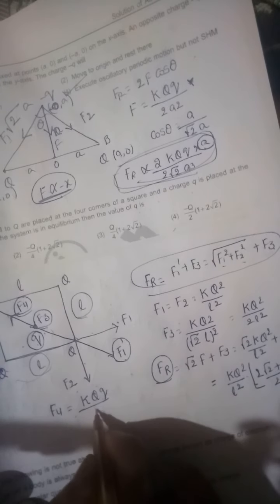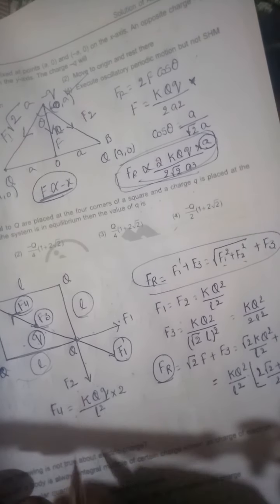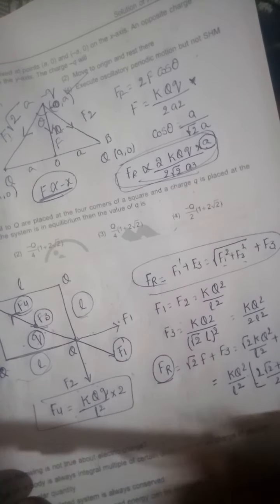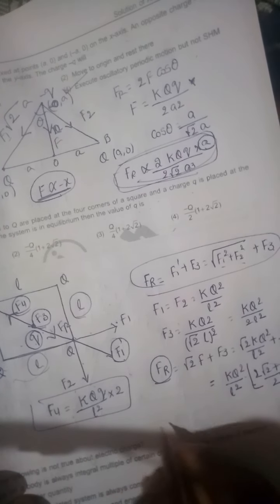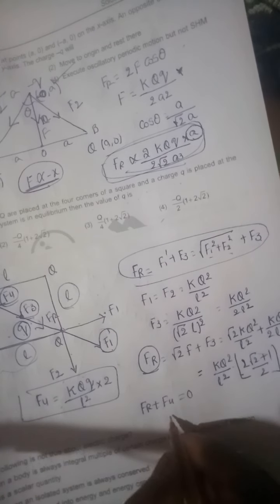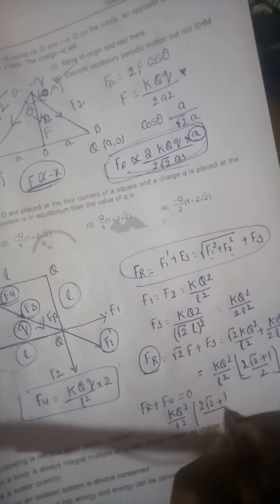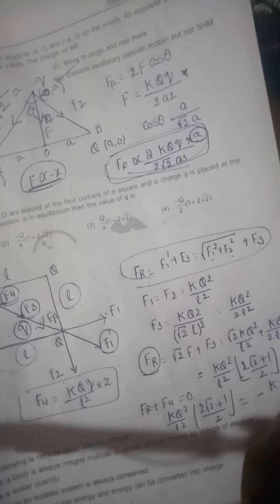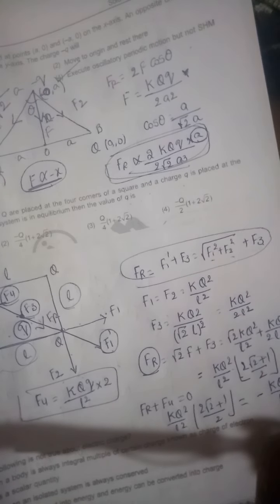Now what about F4? F4 is equal to KQ by, this distance is what? We can say that it is root 2 L by 2. So L by root 2 whole square, that is L square by 2. So we got F4 and we got Fr. Fr and F4 should be in opposite directions, so we can say that Fr plus F4 should be equal to 0. What is Fr? KQ square by L square into 2 root 2 plus 1 by 2 is equal to minus KQ by L square into 2.